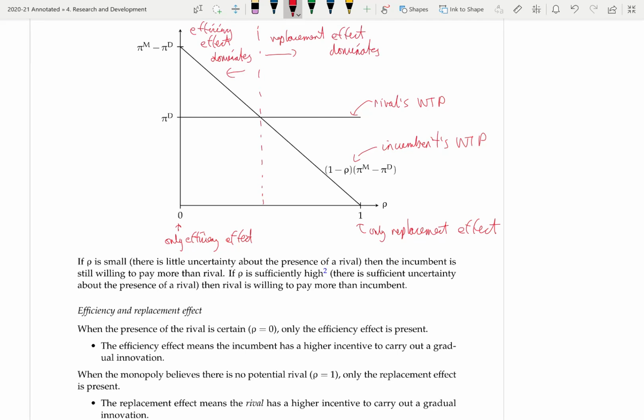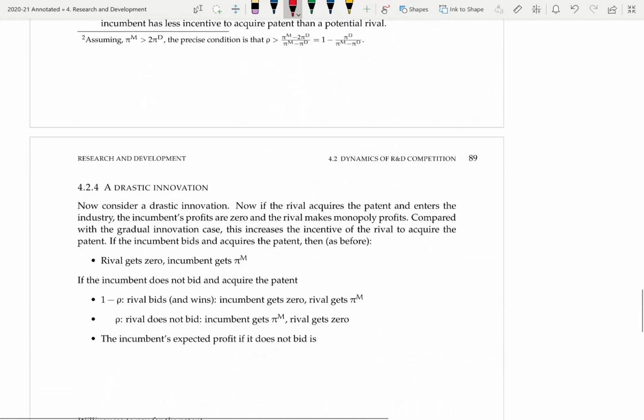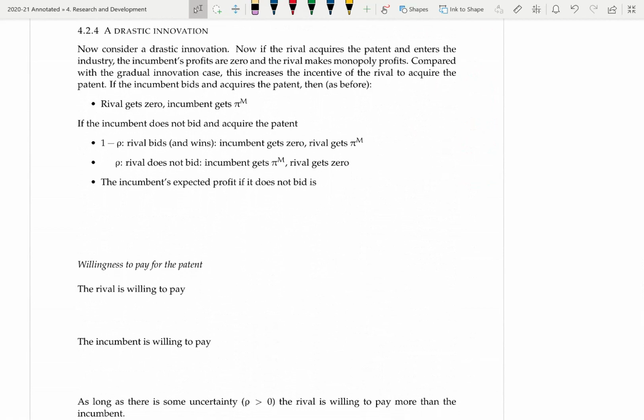So we found that with a gradual innovation, if the incumbent does not put a very high probability on the existence of a rival, then they're not going to be willing to pay much for that patent, and therefore the rival is going to be willing to pay more, and the rival will be able to enter the market and we'll end up with a duopoly. Whereas if rho is quite low, the incumbent puts quite a high probability on a rival bidding for the patent, then the incumbent firm is willing to bid more and it's going to win the patent and continue as a monopolist.